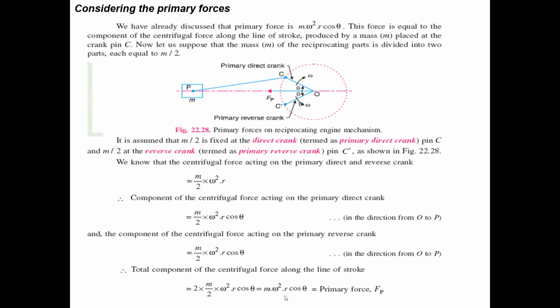Now we will write the total component of centrifugal force along the line of the stroke. Two components are there, the direct one and the reverse one. Their value will be m by 2 omega square r cos theta plus m by 2 omega square r cos theta, so the value comes to m omega square r cos theta. This is also equal to the primary force already known.